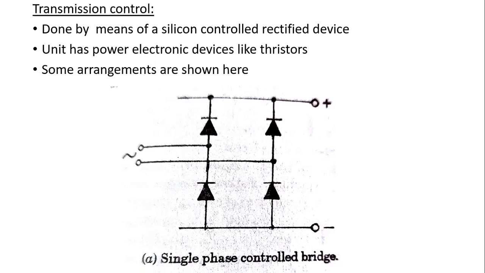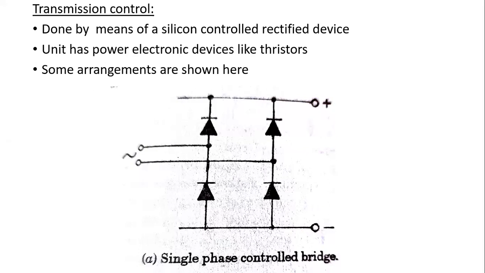The most effective method of varying the power flow in the transmission link between the generator and its load is by using a silicon controlled rectifier device. This is presently the most effective method for varying the power flow in the transmission lines. There are three types of units. The first one is the single phase control bridge.